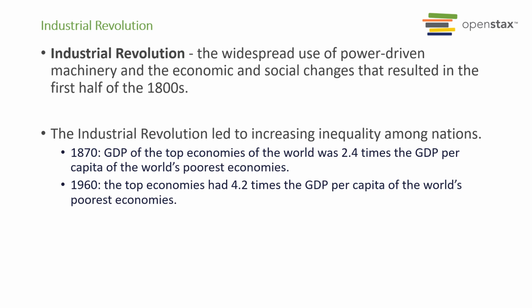And the Industrial Revolution also led to a very big gap in inequality among different countries, between rich and poor countries. In the 1870s, the GDP per capita of some of the richest countries in the world was only about 2.4 times that of the poorest countries in the world. But by 1960, about 90 years later, that number becomes 4.2 times when comparing the rich countries to the poor countries.